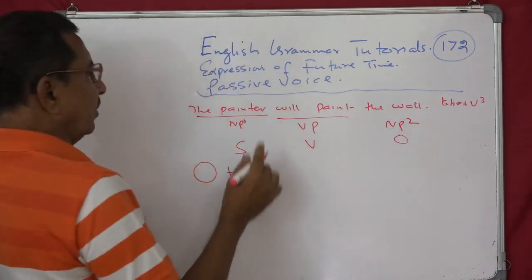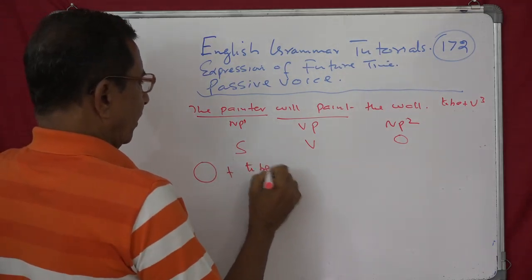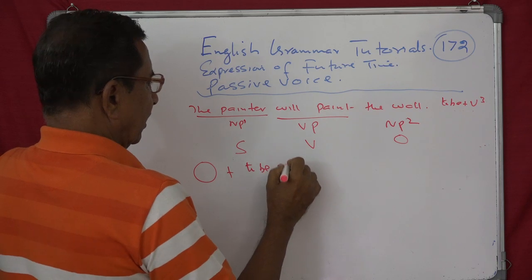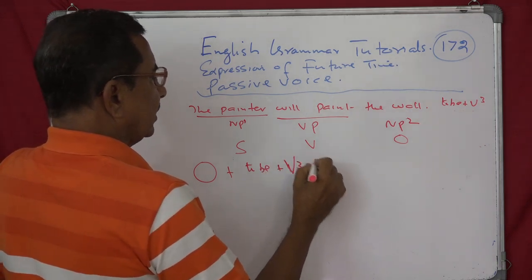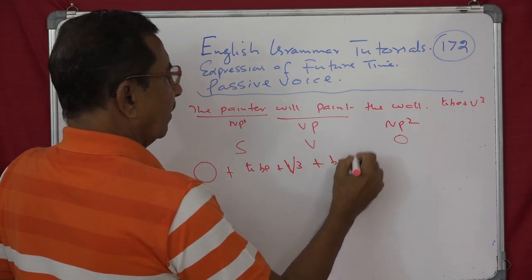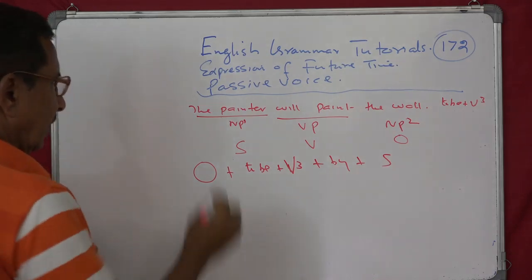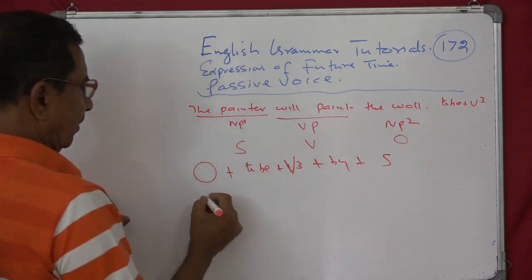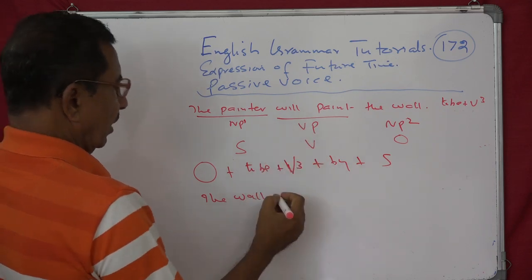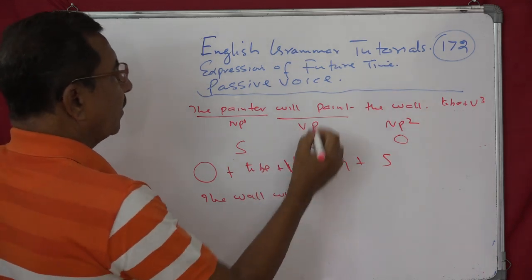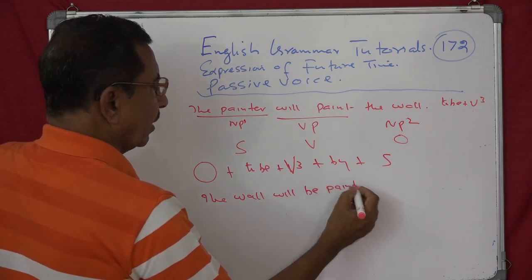In that case, it will be to be plus V3 plus by plus subject. Then we can see the word will be painted.